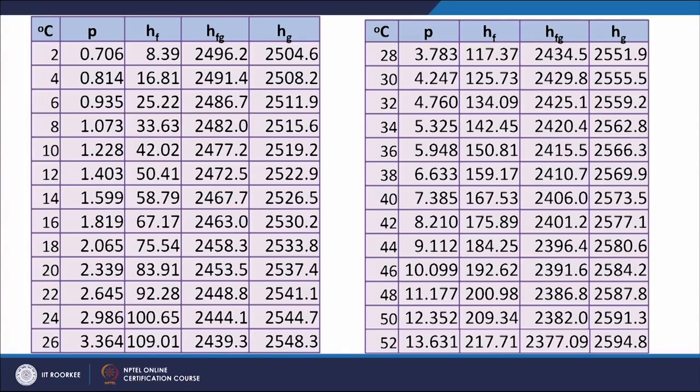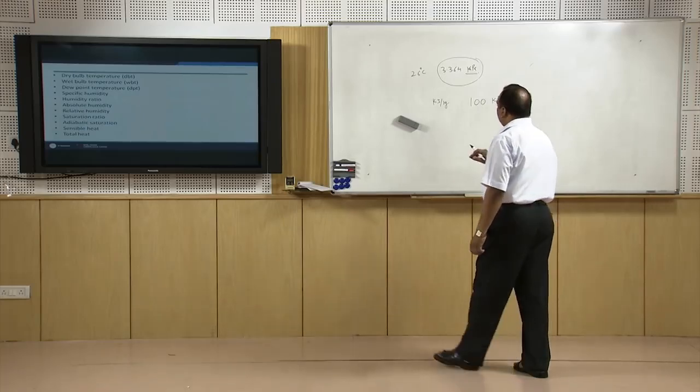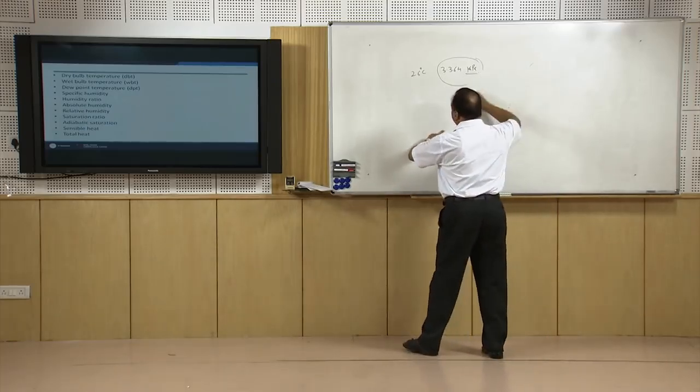Now, enthalpy of liquid at these temperatures is also taken. Enthalpy is in kilojoules per kg, and enthalpy of the gas and latent heat, all these 4 values have been noted earlier, and frequently we will be referring to these values while exercising on psychrometry. Now, there is a terminology in psychrometry